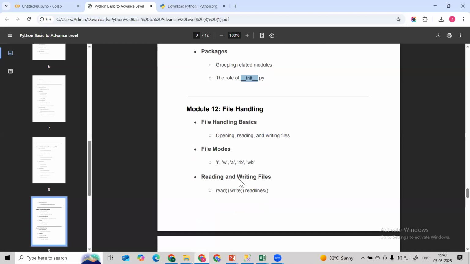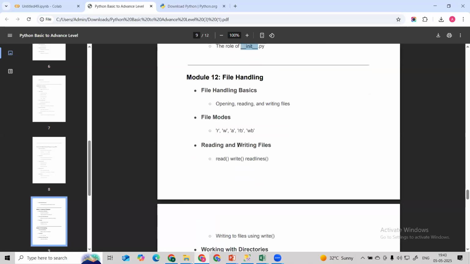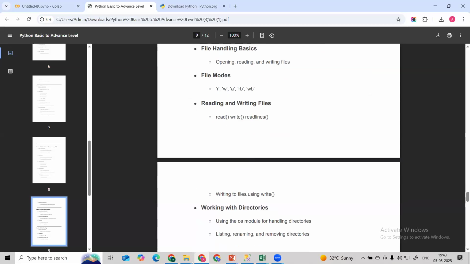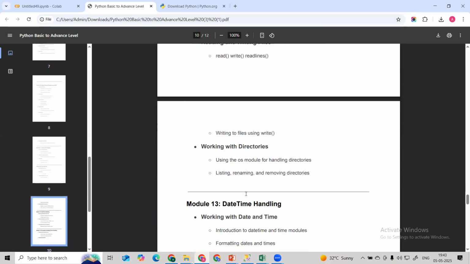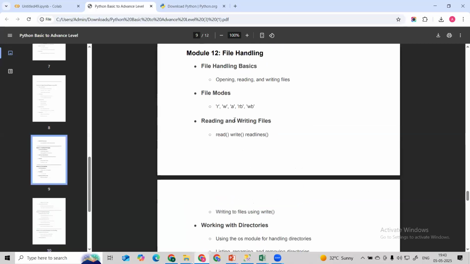Those things we are going to learn in file handling, where we can open different text files, read them, write to the files, and store. All this comes under file handling. Here we have reading and writing: read, readlines, and for writing we use the write methods. And then working with dictionaries, guys. How we can utilize working with dictionaries, JSON files, lists, renaming, all this with the help of file handling.